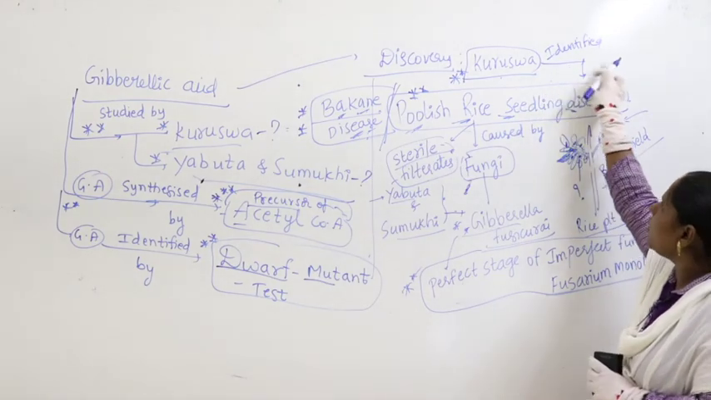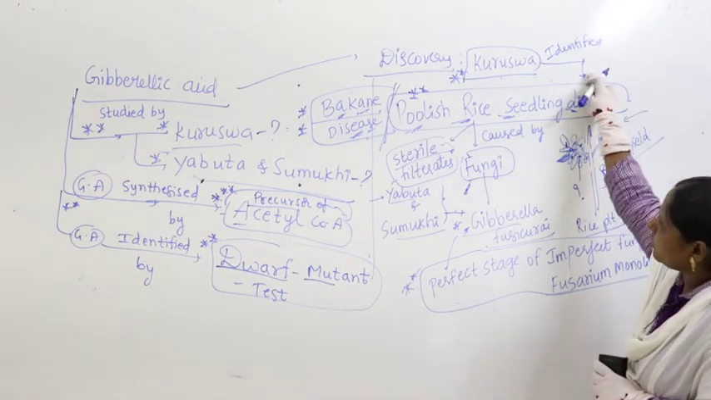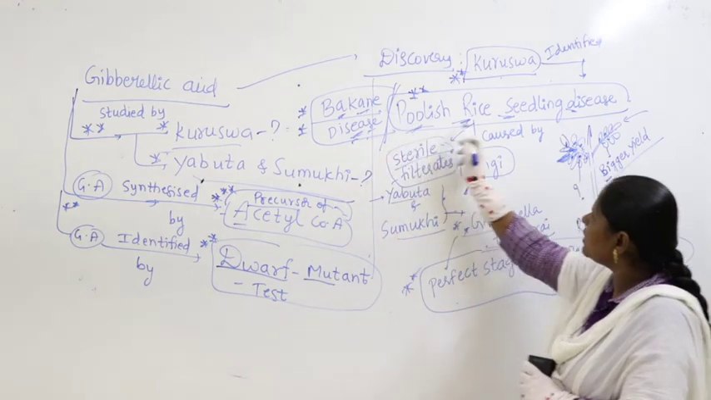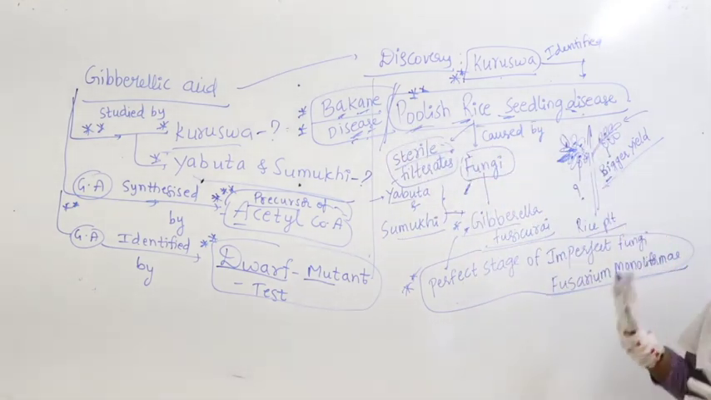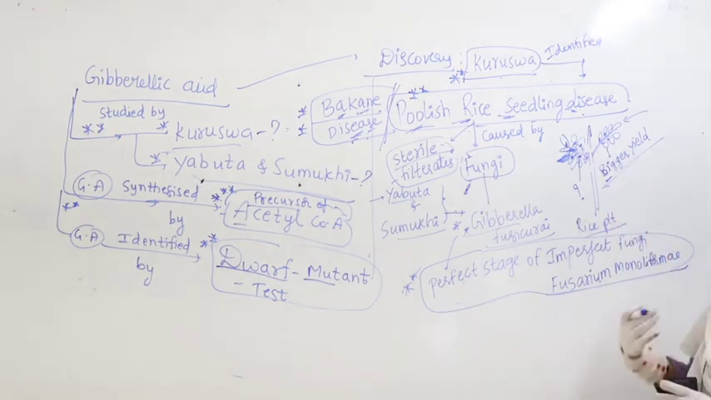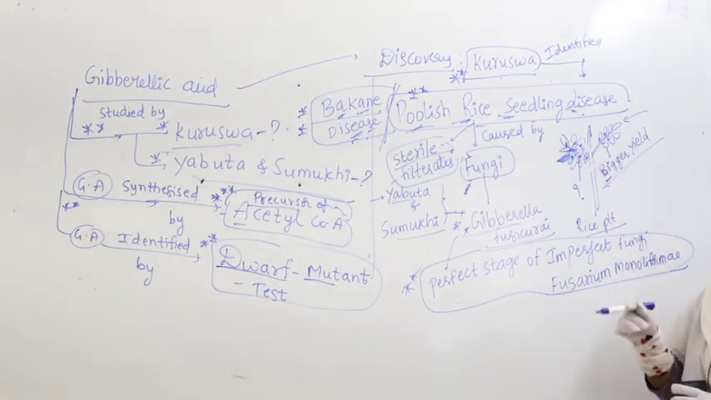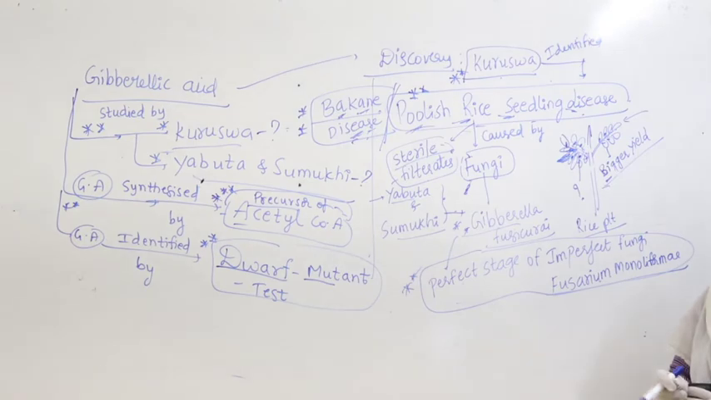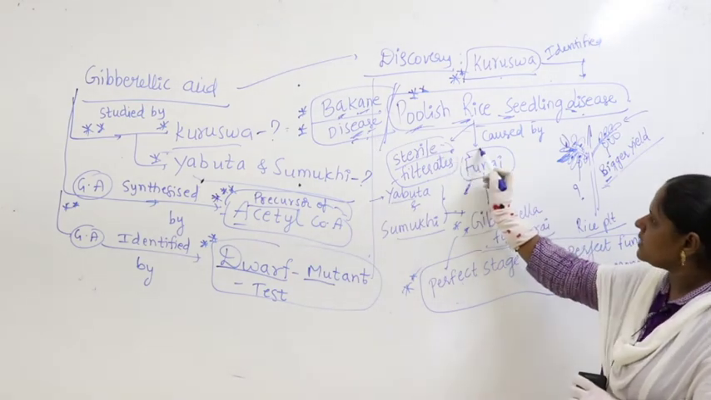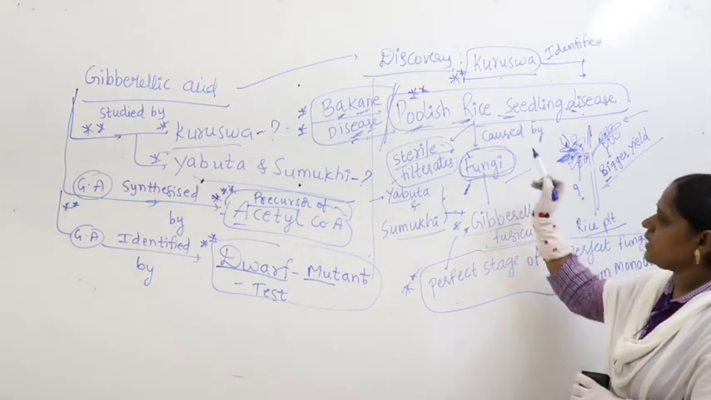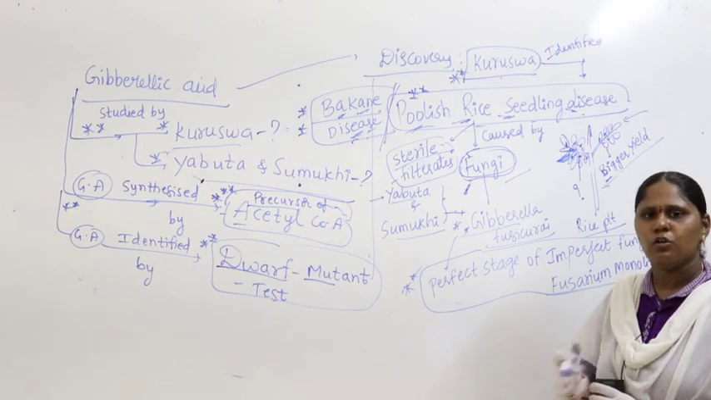Kurosawa identified Bakanae disease, or foolish rice seedling disease. What is that? The yield appears so big, but inside the grains were not there, or if present, very, very small. So Kurosawa discovered that it is because of Bakanae disease, and it is caused by a fungus. Until here it was a discovery made by Kurosawa.